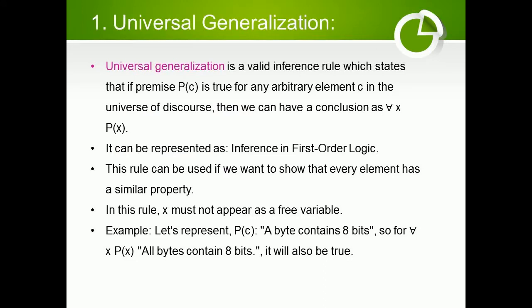1. Universal generalization. Universal generalization is a valid inference rule which states that if premise P(c) is true for any arbitrary element c in the universe of discourse, then we can have a conclusion as ∀x P(x). It can be represented as such. This rule can be used if we want to show that every element has a similar property. In this rule, x must not appear as a free variable. Example: let's represent P(c) as "a byte contains 8 bits", so for all x, "all bytes contain 8 bits" will also be true.